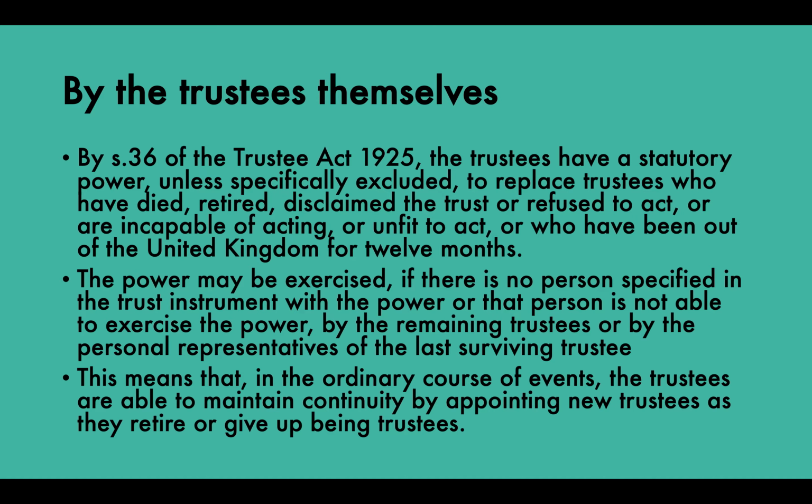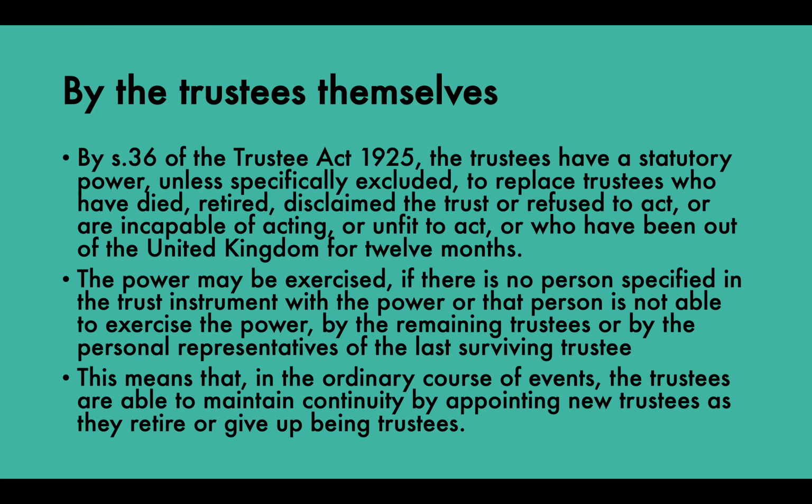The power may be exercised, if there is no person specified in the trust instrument with the power, or that person is not able to exercise the power, by the remaining trustees or by the personal representative of the last surviving trustee. So trustees hold as joint tenants, and if one of several trustees dies, the survivors are the trustees, and they and their successors retain the same powers and duties as the original trustees, and that's seen in the Trustee Act 1925, Section 18.